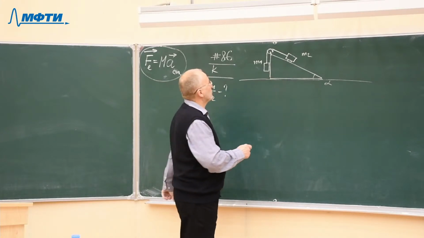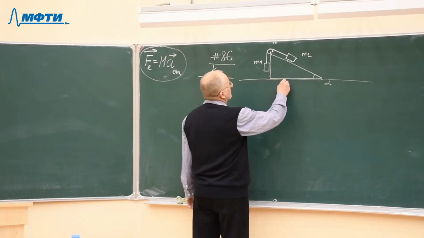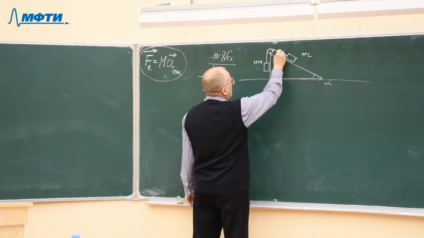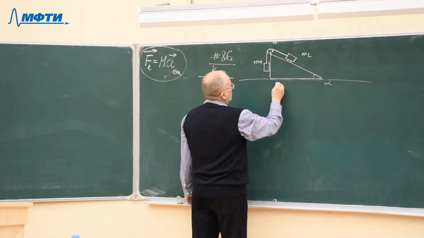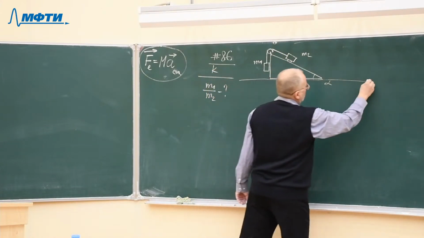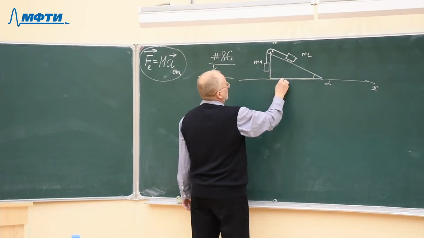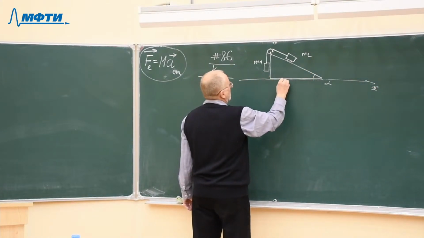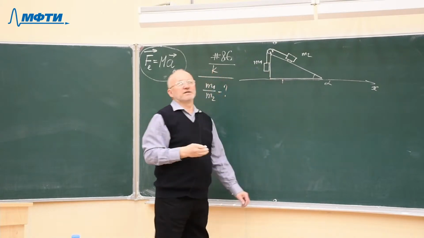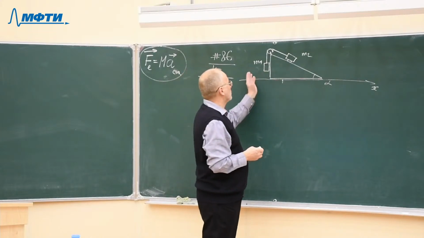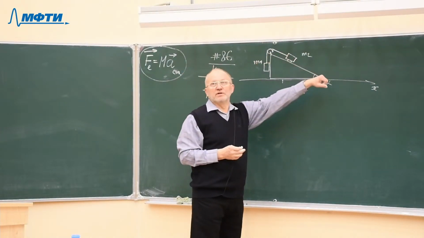So the center of mass is at rest. We don't know where the center of mass is, but somewhere the horizontal coordinate of the center of mass may be, for example, here. We know that the center of mass is at rest, whatever happens, no matter how these loads move.